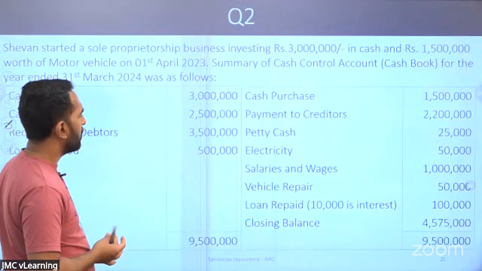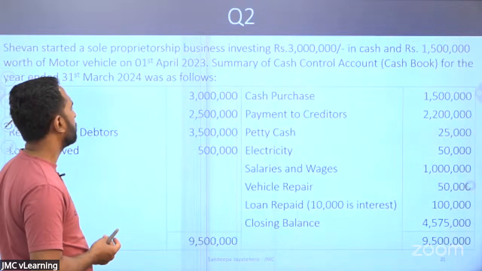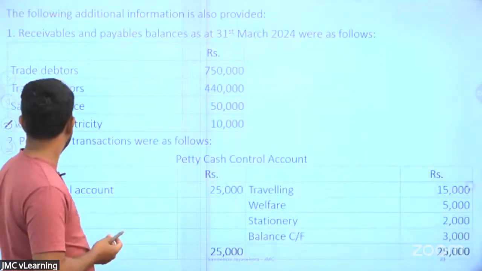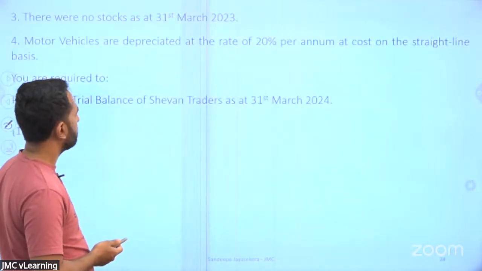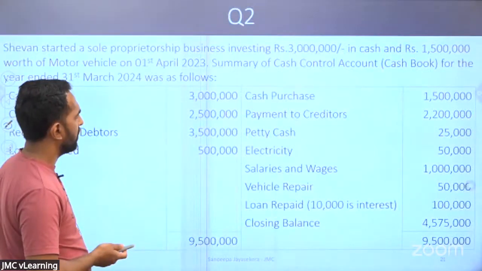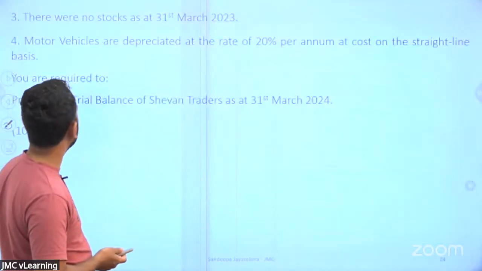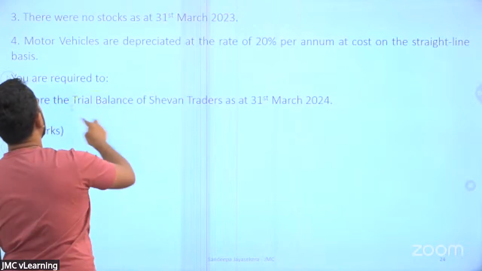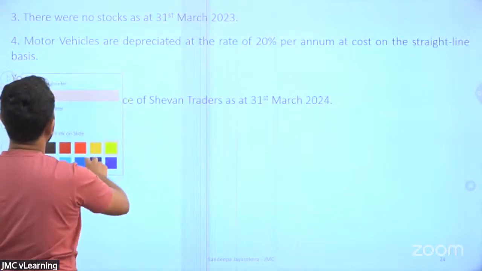Lamai, question number 2. Right. Question number 2 has been given. They have been asking you to prepare the trial balance. You have been asked to prepare the trial balance.